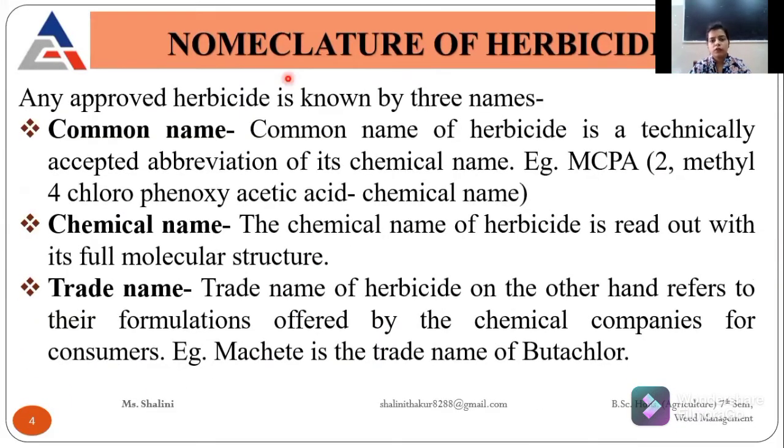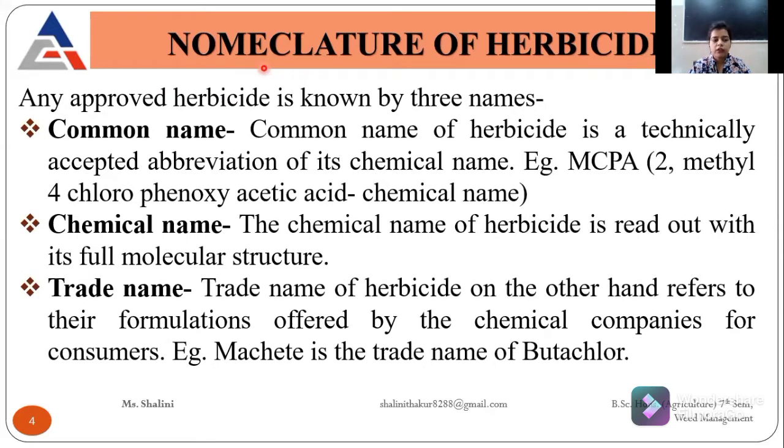Next is the nomenclature of herbicides. Nomenclature means the naming of any plant or animal; you have studied binomial nomenclature, in which you divide any living organism, plant or animal, into genus and species. For herbicides, the nomenclature is known by three terms.